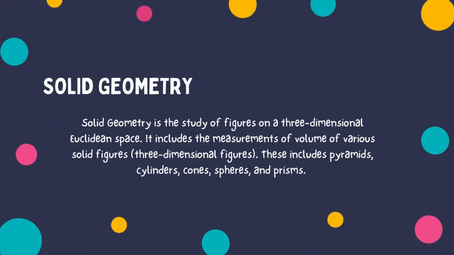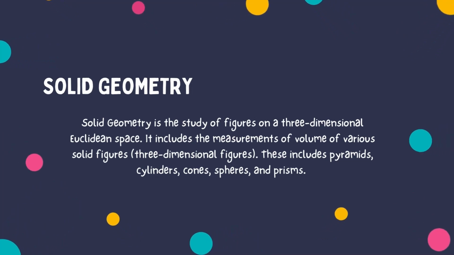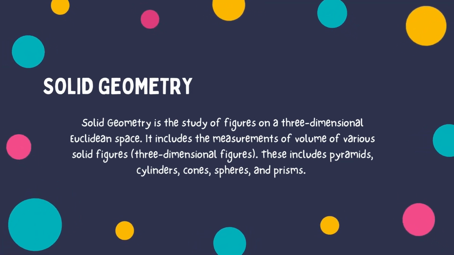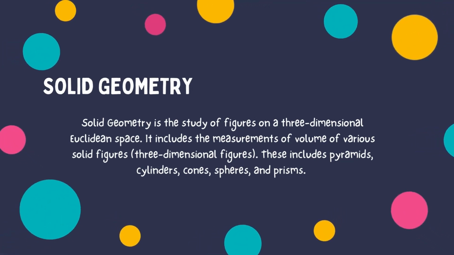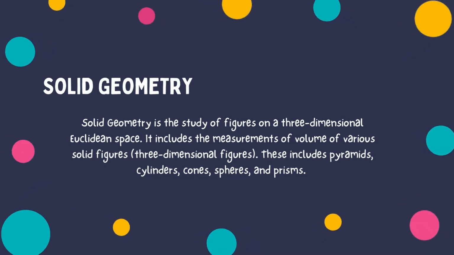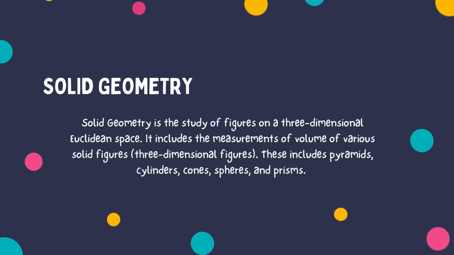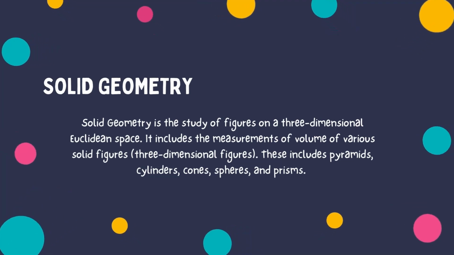Solid geometry is the study of figures in three-dimensional Euclidean space. It includes the measurement of volumes of various solid figures or three-dimensional figures, such as pyramids, cylinders, cones, spheres, and prisms. Solid geometry is very useful in computer graphics because it's crucial in 3D modeling and animation, providing the mathematical foundations for rendering objects on screen.